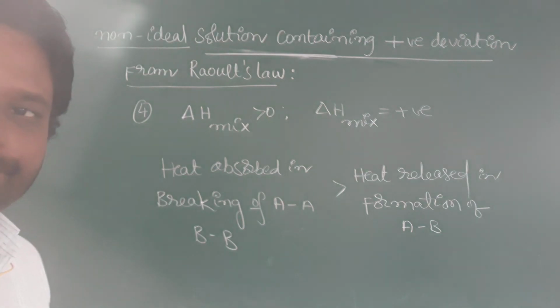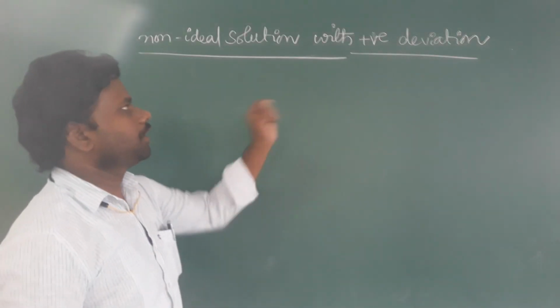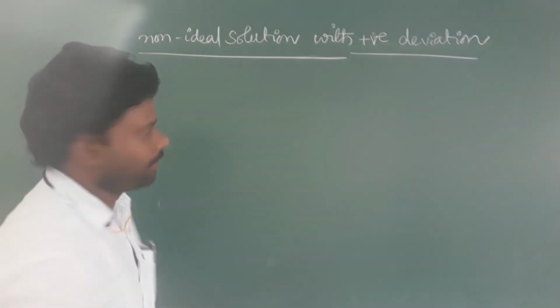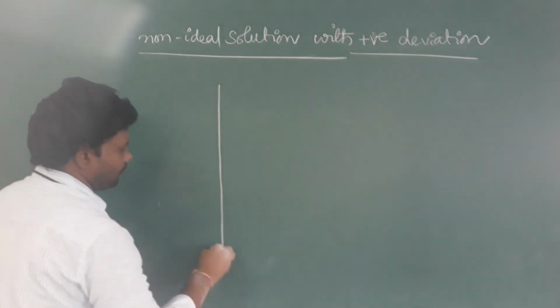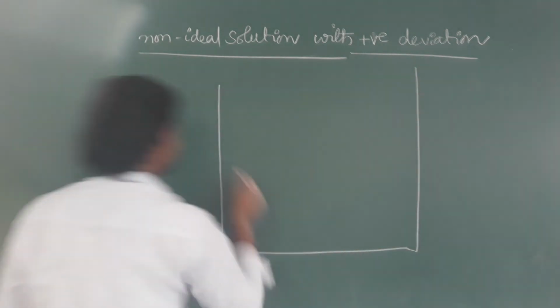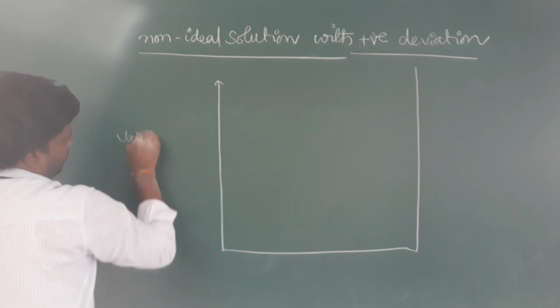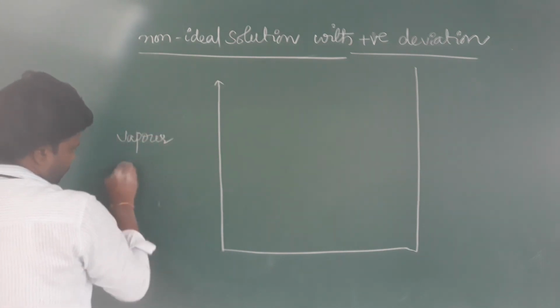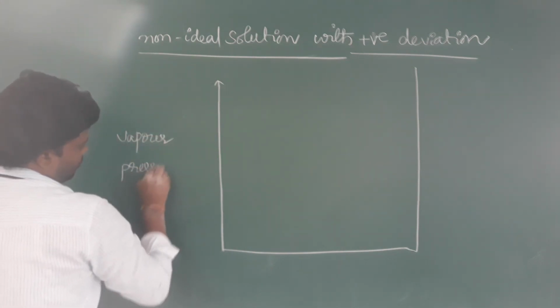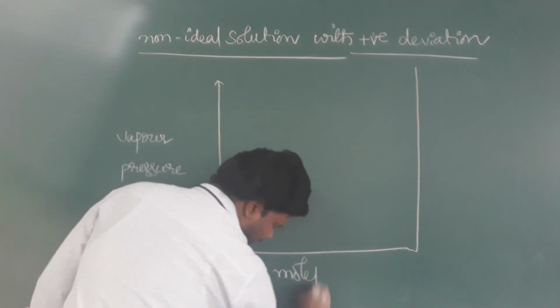Okay. Now the graph for a non-ideal solution with positive deviation. Vapor pressure is taken on the y-axis, mole fraction on the x-axis.